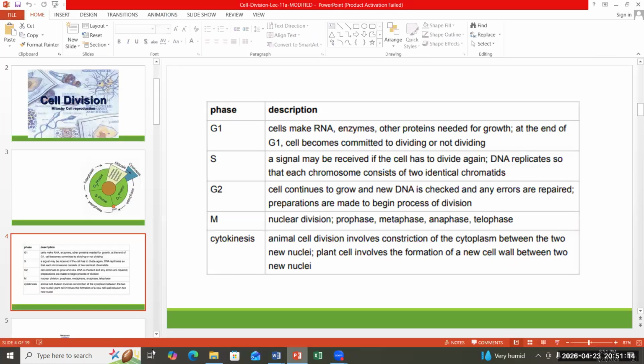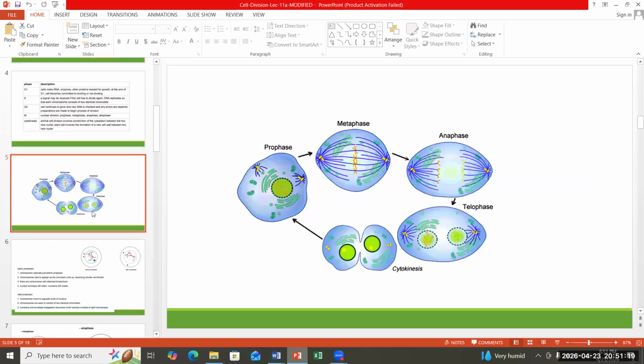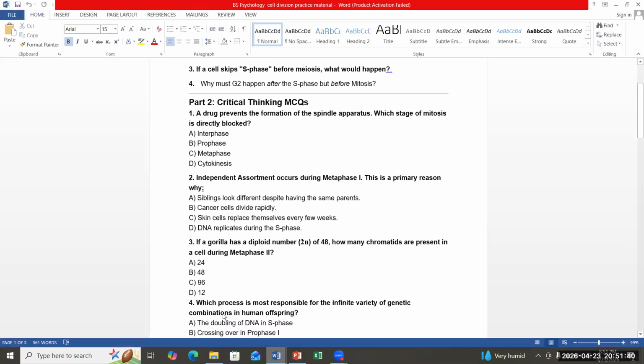It means that you must have a grip on the diagram, on the concept, right? This is mitosis. The person has consumed a drug which stops the formation of spindle fiber. These blue are spindle fibers, right? If spindle formation is stopped, now they are asking, which stage of mitosis is directly blocked.